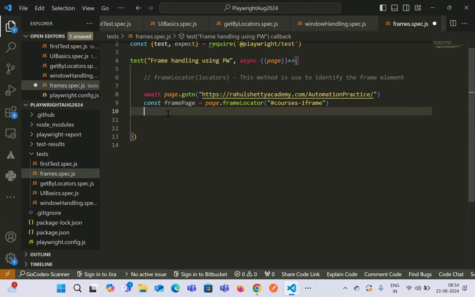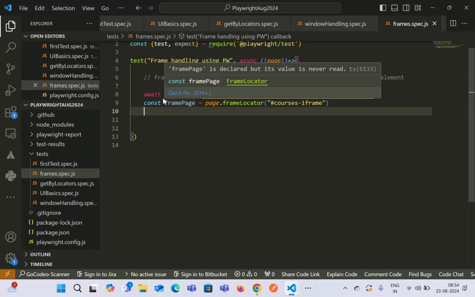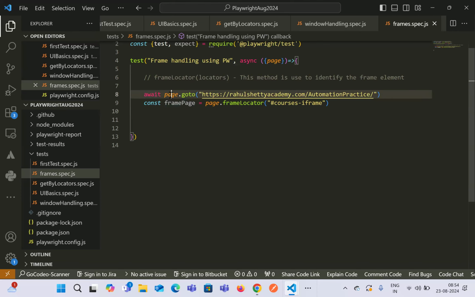Inside Selenium. Whereas in Playwright, you write a locator for identifying the iframe using frame locator, and store the locator inside a variable. Now this variable you can use to automate or do any kind of action inside your iframe. And if you have to move back to the main page, you don't have to switch back to the default view as we do in Selenium.